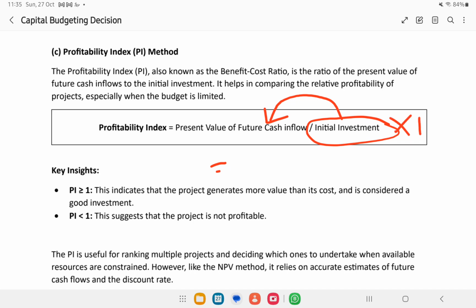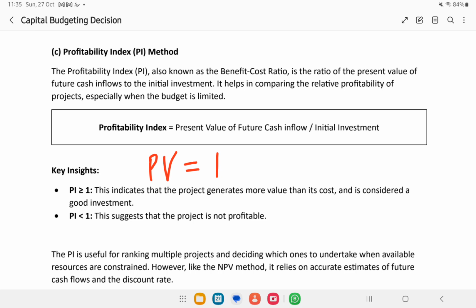If we multiply this with 100, we will find a ratio, or else we will find a value, sorry, not 0, we will find a value which can be above 1, equal to 1, or below 1. Equal to 1 means what? If you know basic mathematics, equal to 1 means the present value of cash inflow becomes equated to the initial investment. That is, we are just receiving what we have invested. We are not receiving anything more. For some projects it is okay, at least we are getting back our investment, right?